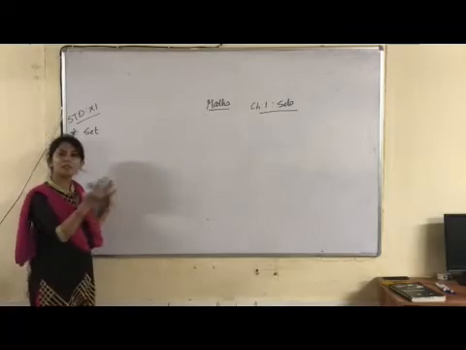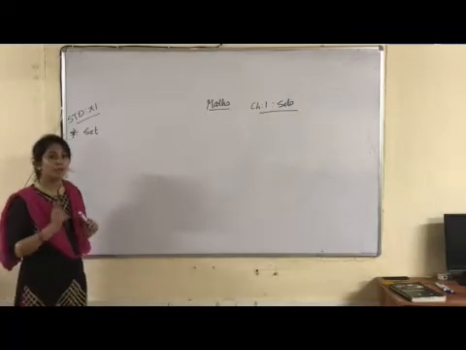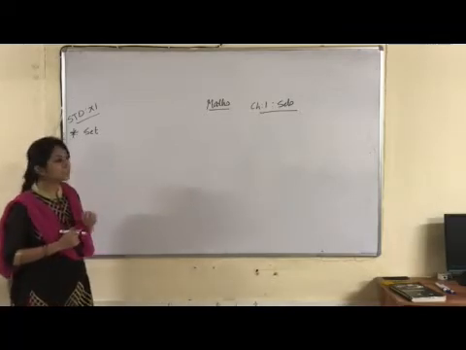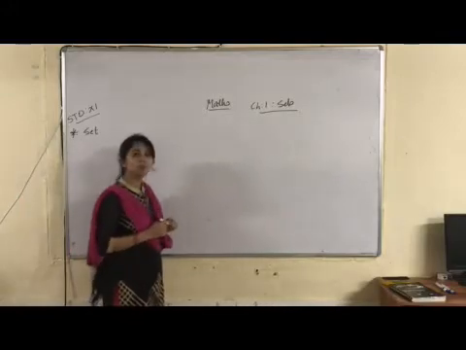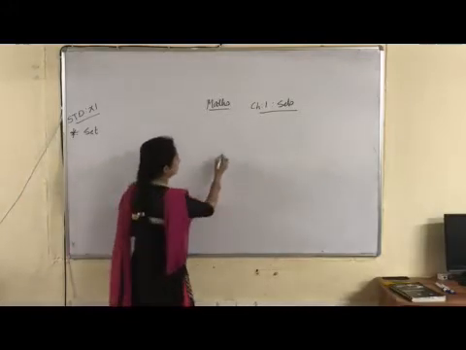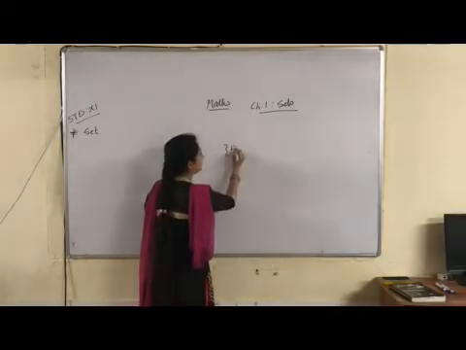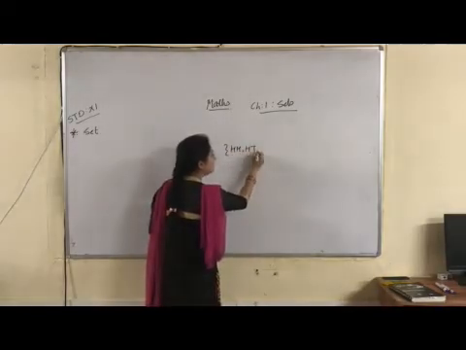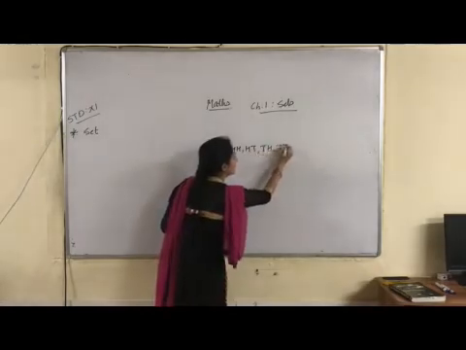One example, if I give you probability. What you were doing in probability, if I tell you that 2 coins are tossed at a time, how do you write its outcomes? HH, HT, TH, TT.